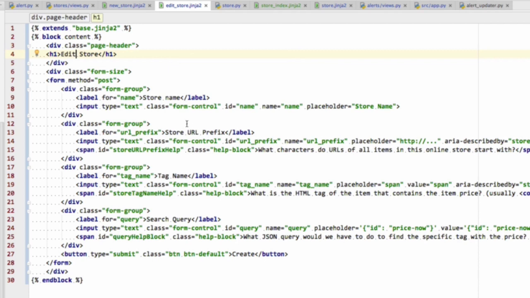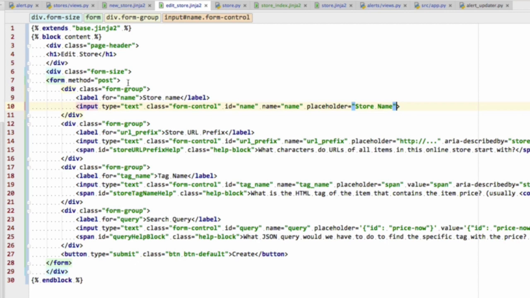And now something we have to realize is that this edit store page is going to be editing a particular store. And that particular store is going to be passed in as the store variable. So therefore, each one of these input fields can already be pre-populated with the stored data.